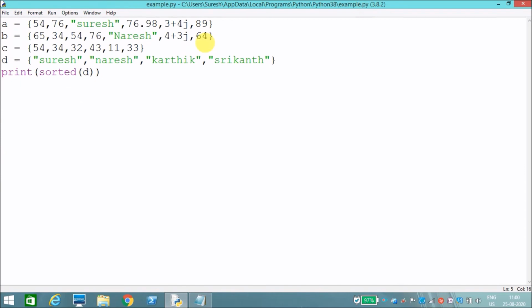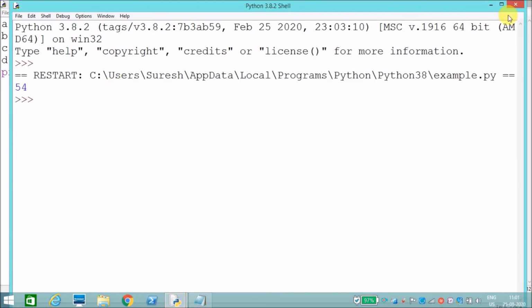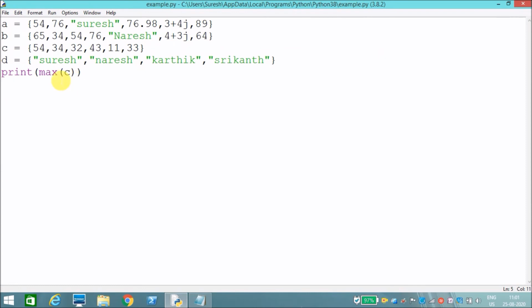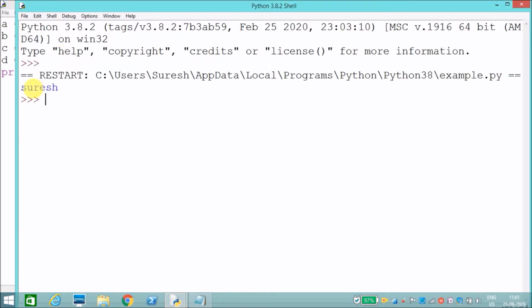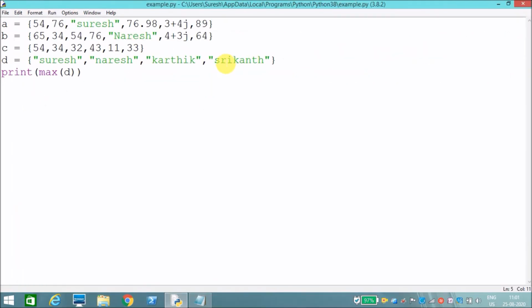Okay, let's try this one now. Now I want to find the maximum element of set C. Okay, I'll run this. See, maximum element 54. I'll say set D. See, maximum means Suresh, it will come at the end of the set. Okay, yes, it comes at the end of the set. That's why it is the maximum element.